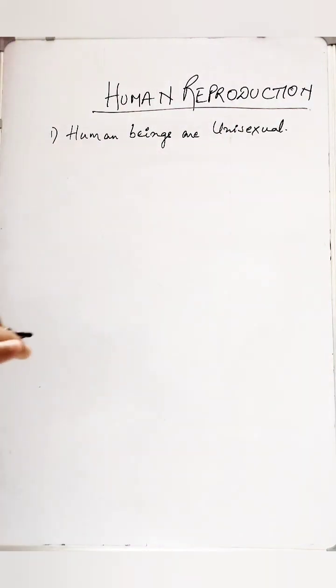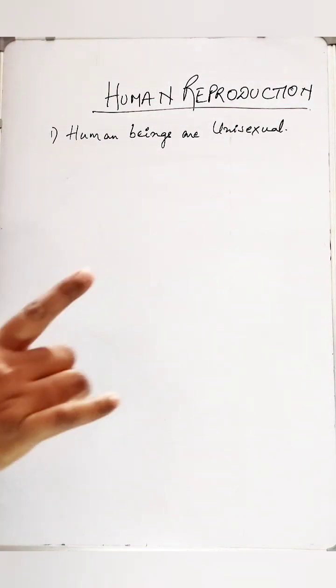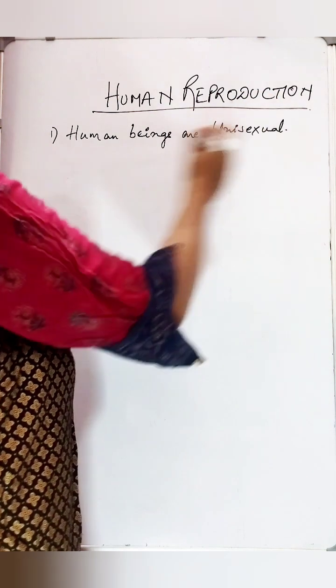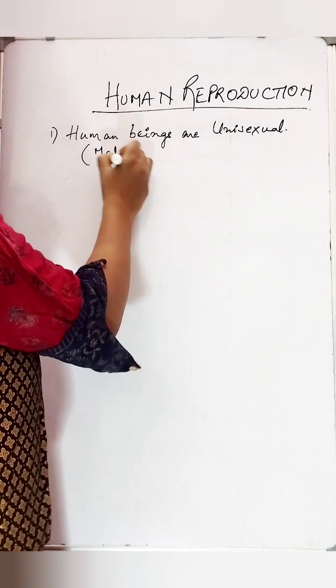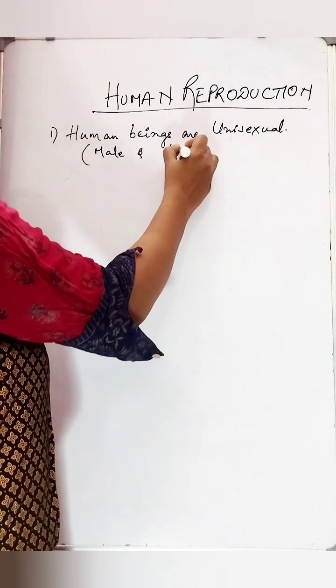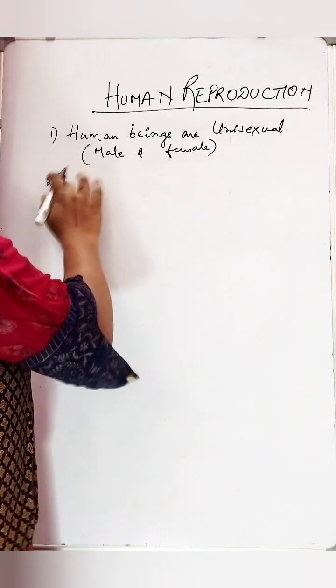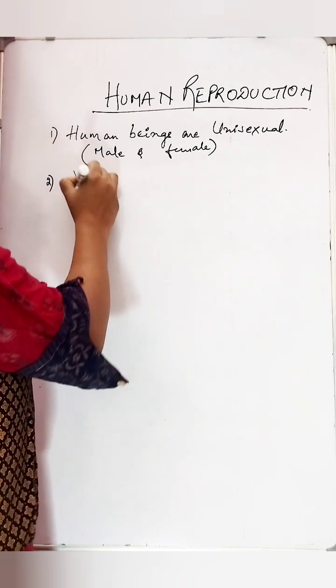Only one reproductive organ will be found in an organism. So male will be different and female. So that is why we have male and female. Next one. Human beings are viviparous.